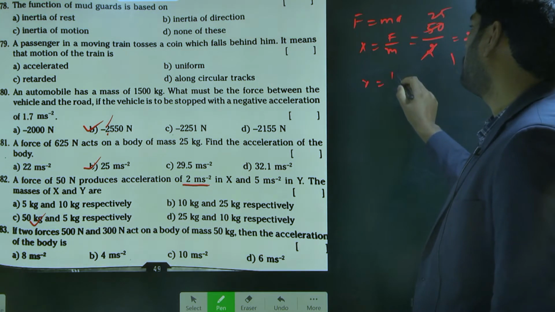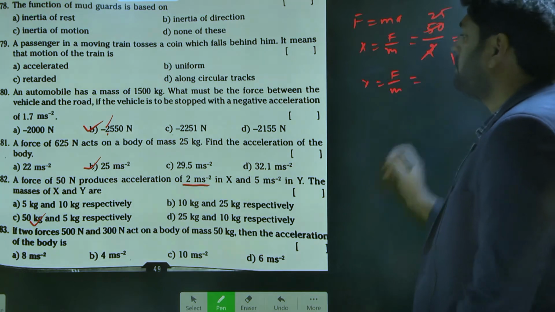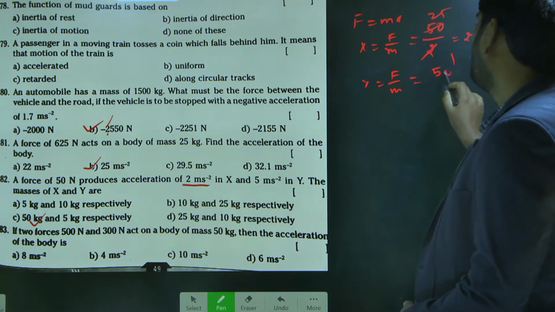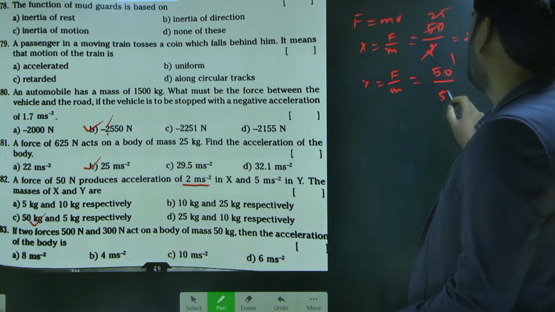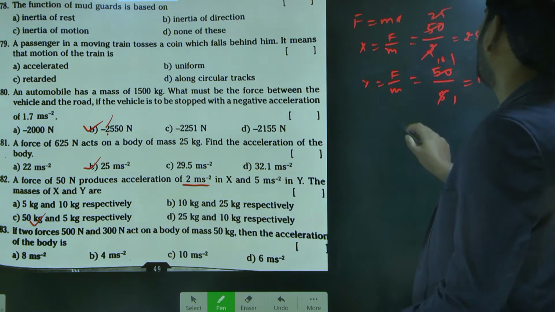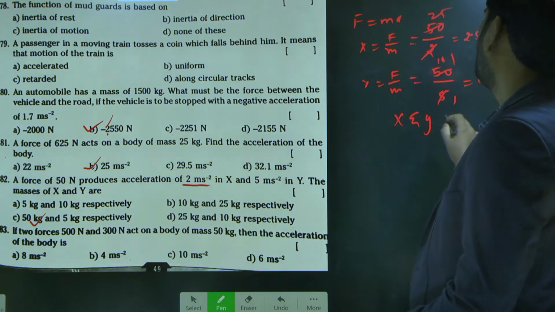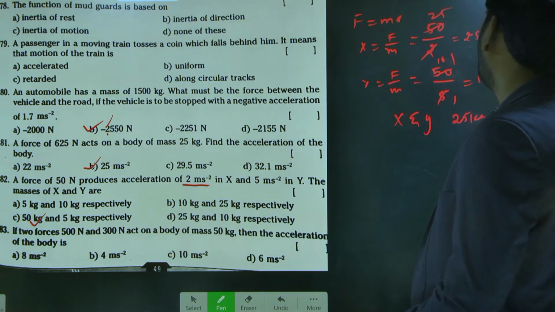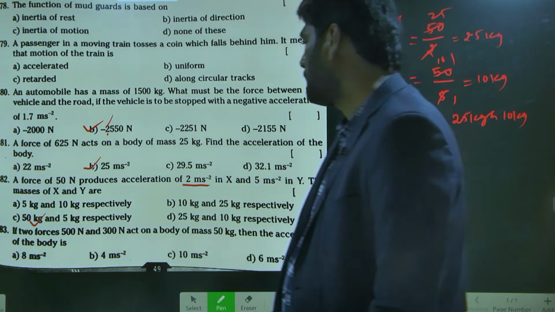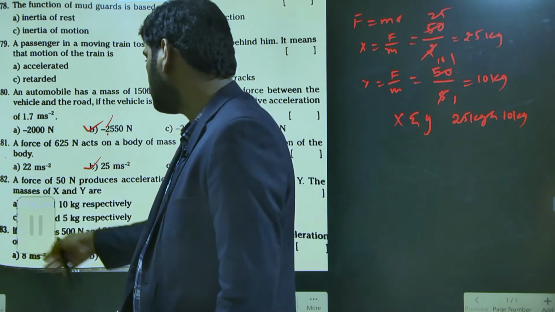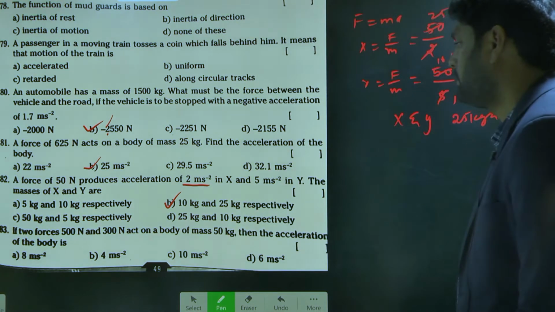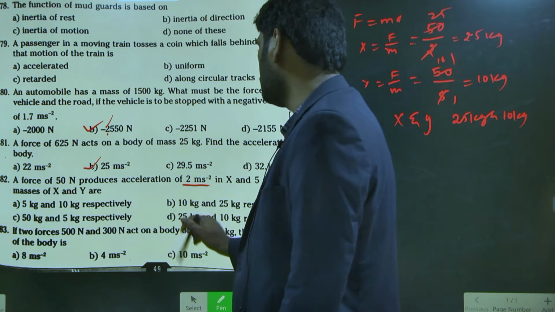Next Y is equal to again F by a. Here also the force is acting. How much? 50 Newton only. But here it is producing 5. 5 tens are 50, so it is 10 kg. So X and Y are 25 kg and 10 kg. So which option is right? D, sir. Yeah, D is right.